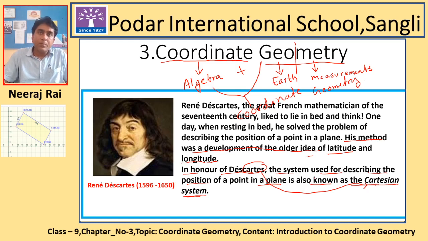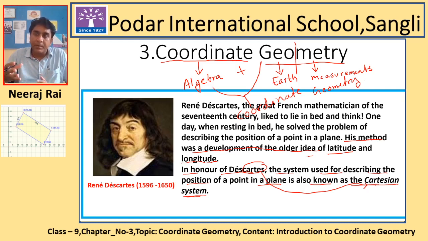Now let me talk about the importance of coordinate geometry. Coordinate geometry is a very important chapter. Okay, and at the same time it is very easy and scoring. But when you go to class 10, 11 and 12, the concept is going to be a little bit complex. So if you understand the basic and fundamental things of coordinate geometry now, you are not going to face problems. Okay, so here we are most of the time locating an object on a plane surface.